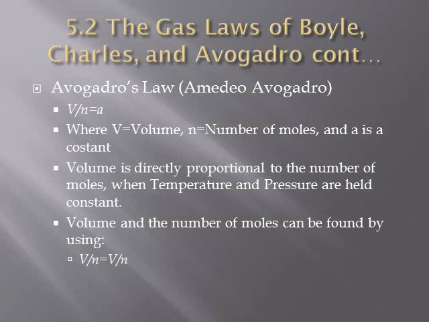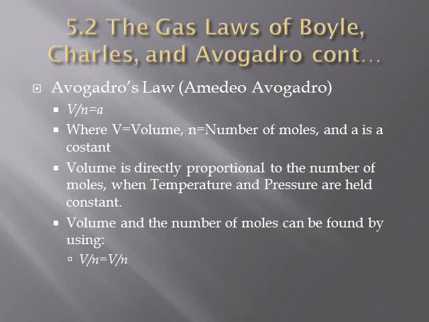In 1811, the Italian chemist Avogadro postulated that equal volumes of gases at the same temperature and pressure contain the same number of particles. This observation is called Avogadro's law. Stated mathematically, Avogadro's law is V over n equals a, or V equals an, where V equals volume, n is the number of moles, and a is a constant.